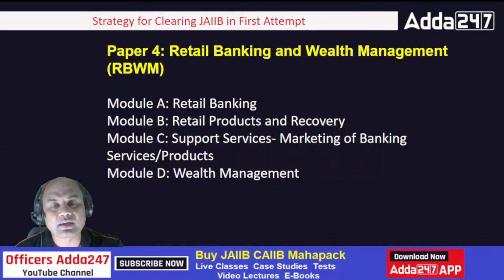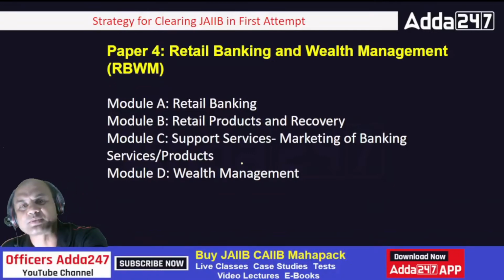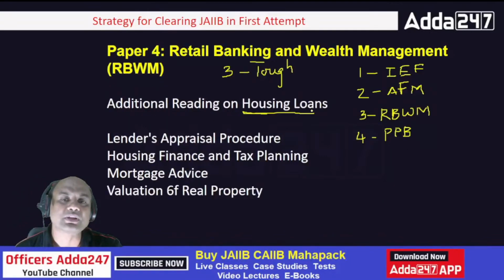So retail banking, then the retail products and recovery. Retail products means it includes liabilities and assets, and the recovery part. Support services means related to marketing, sales, and service oriented industry. Wealth management again includes the taxation part, mutual funds, and insurance. And the last part is additional reading on housing loans.